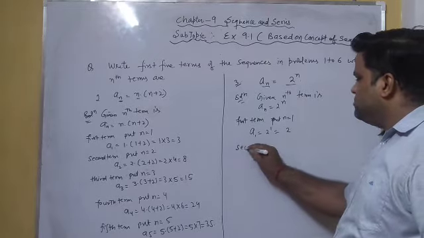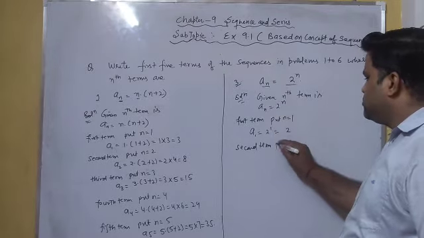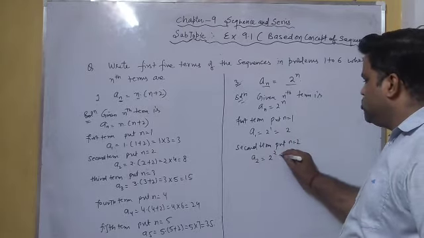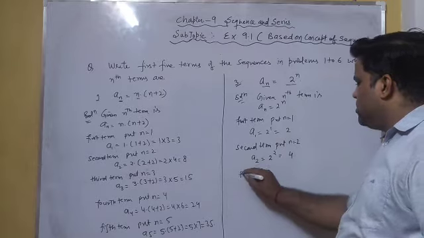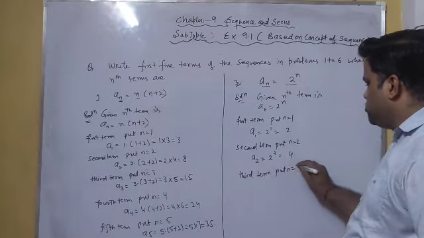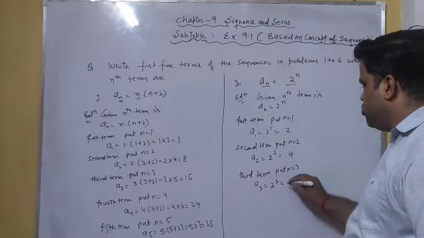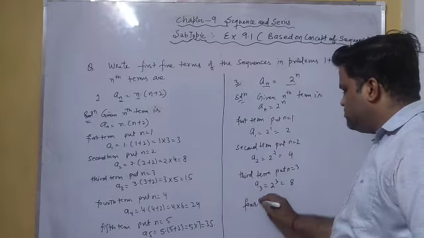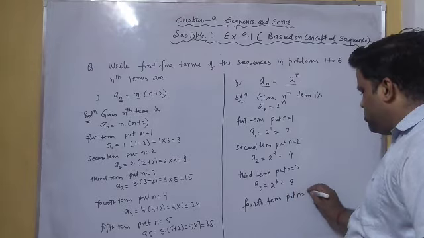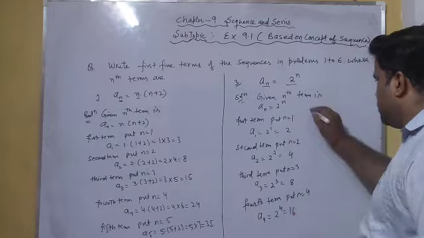So for the second term, we put n equal to 2, so we get 2 raised to the power 2, which is equal to 4. For the third term, we put n equal to 3 in this nth term, we get a3 equal to 2 raised to the power 3, which is equal to 8. For the fourth term, we put n equal to 4, so a4 equal to 2 raised to the power 4, which is equal to 16.